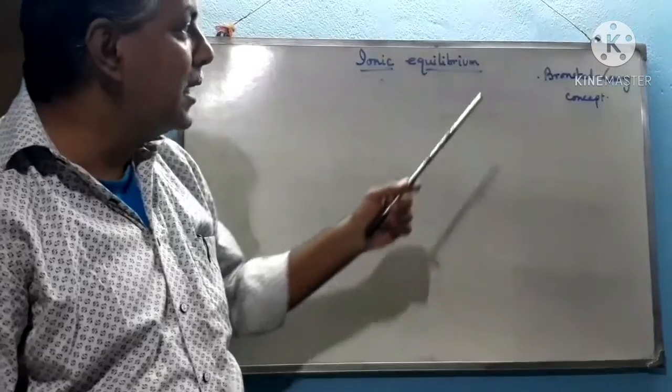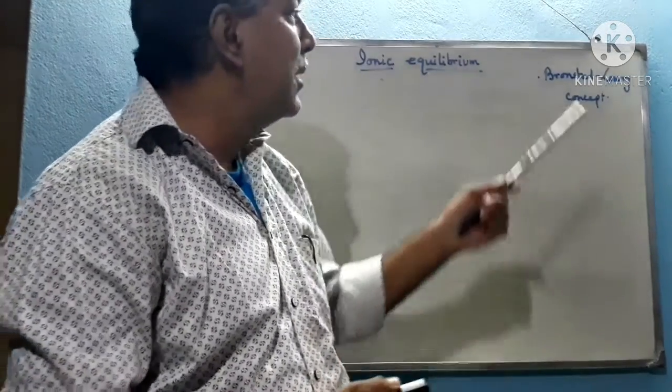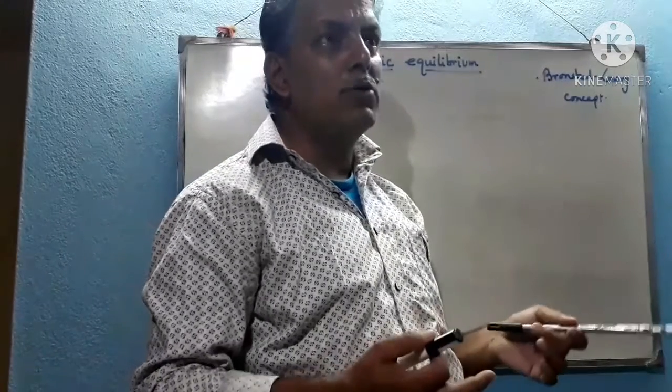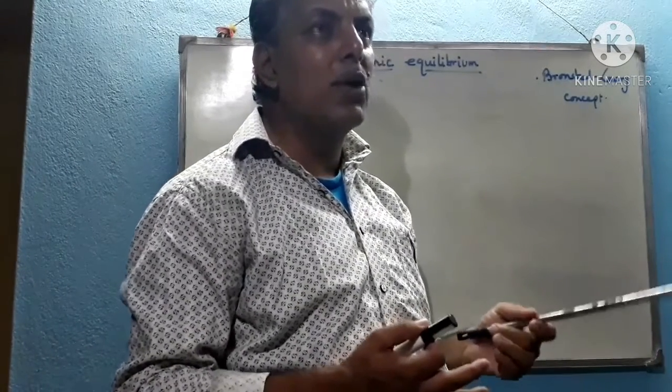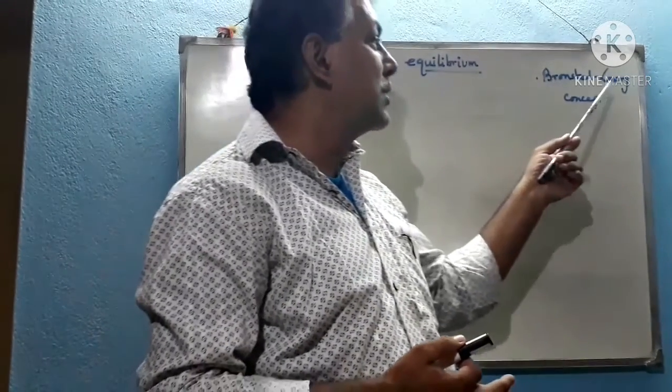Now I am discussing the Bronsted-Lowry concept. This is the second concept. After the Arrhenius concept, we can explain some compounds whose acidic or basic property cannot be explained by the Arrhenius concept. This can be explained by the Bronsted-Lowry concept.